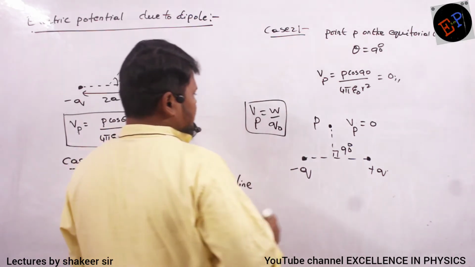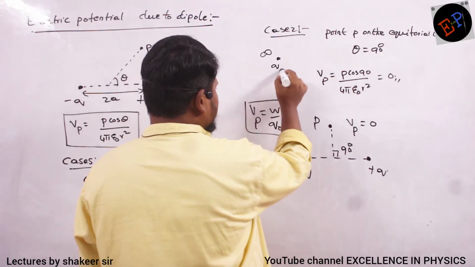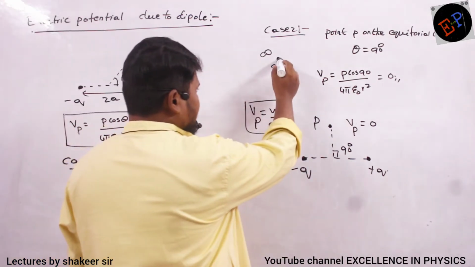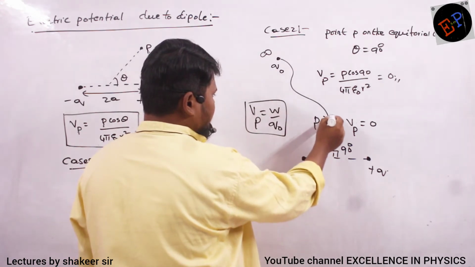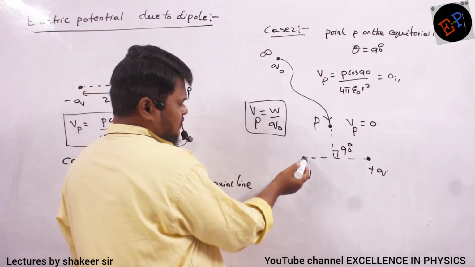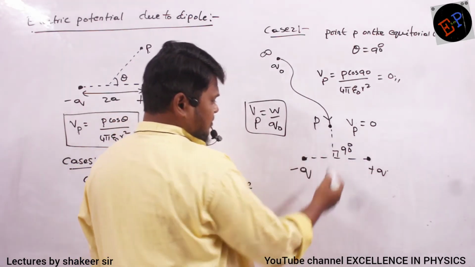See, somewhere at infinity consider there is a test charge q naught. I want to bring this test charge from there to this point through any path. The force of attraction given by this minus q, the same force of repulsion will be given by plus q.